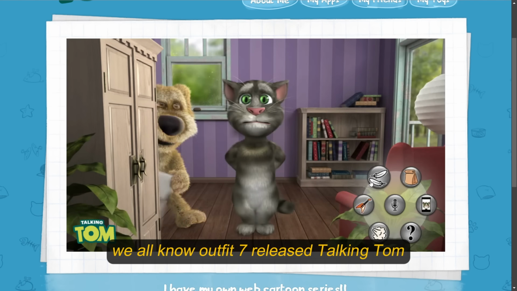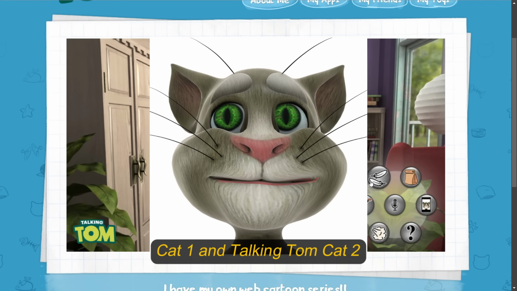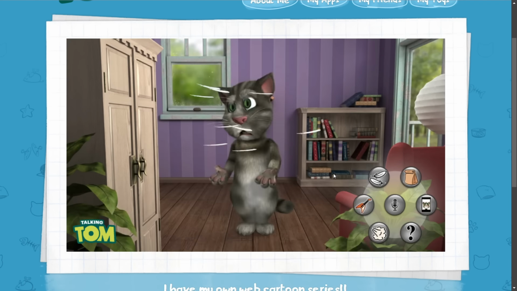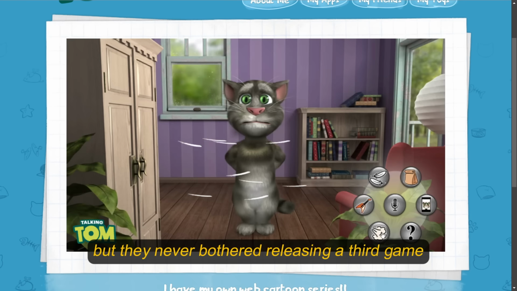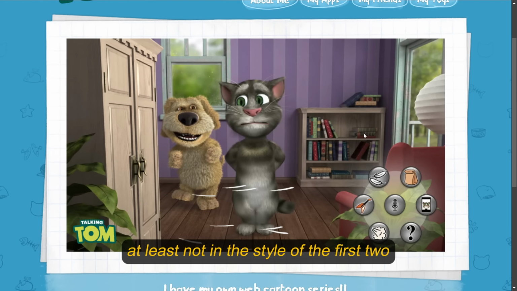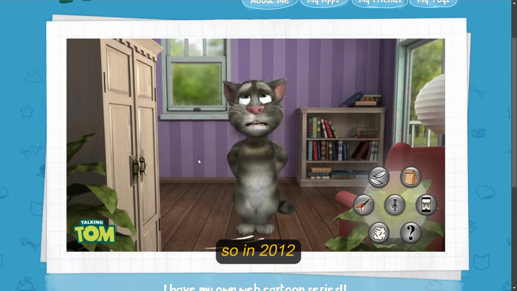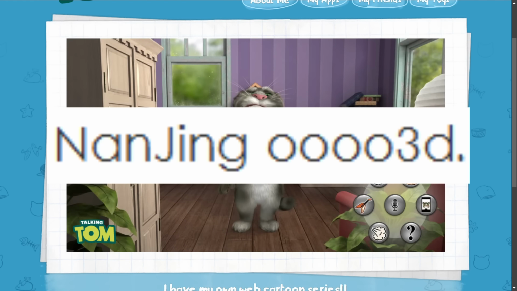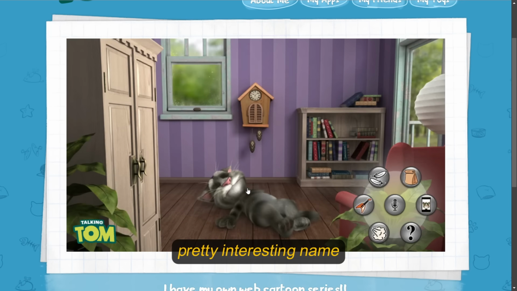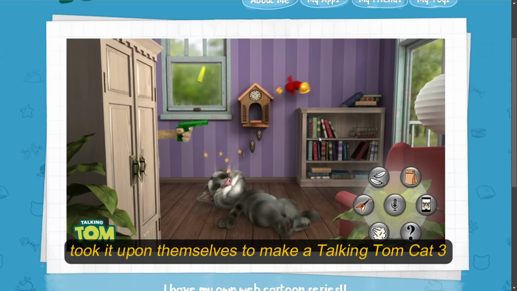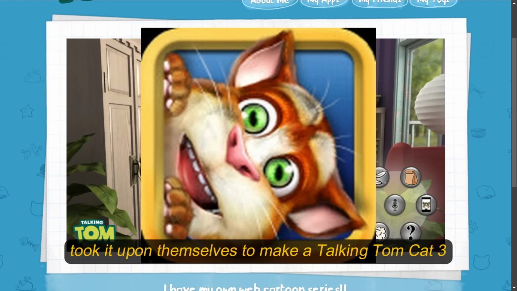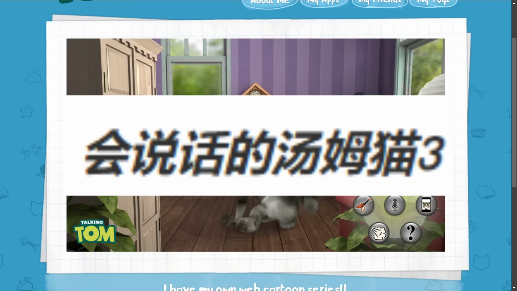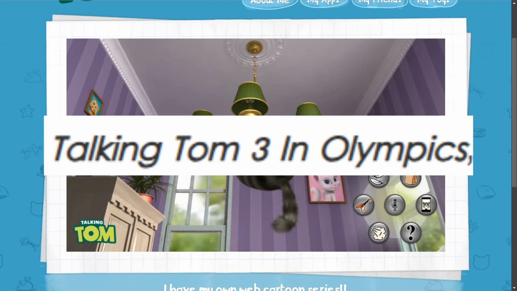We all know Outfit 7 released Talking Tom Cat 1 and Talking Tom Cat 2, but they never bothered releasing a third game, at least not in the style of the first two. So in 2012, a Chinese developer known as Nanjing 0000, yeah, pretty interesting name, took it upon themselves to make a Talking Tom Cat 3, which roughly translates to Talking Tom Cat 3 in Olympics.